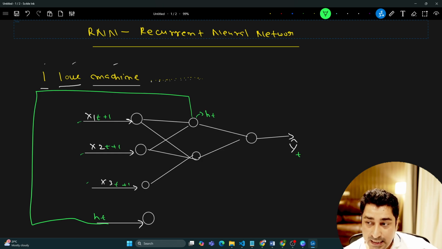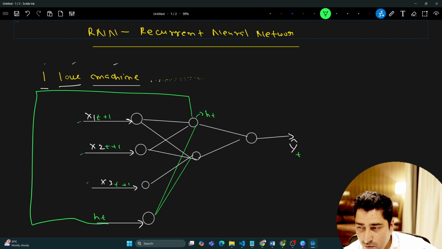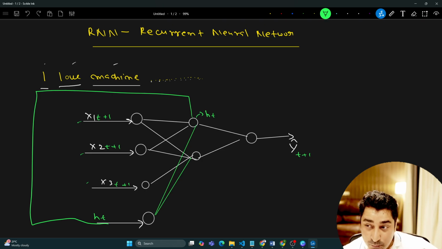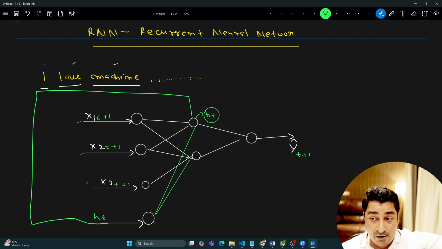So this was a hidden state output we are trying to pass into the next state, and obviously it will be a part of your entire neural network. Next time, whenever you get y at time t plus 1, as you can see, we have passed a previous hidden state output as an input. It will have an understanding, because ht is the hidden state we got when we passed x1, x2, and x3 at time t.